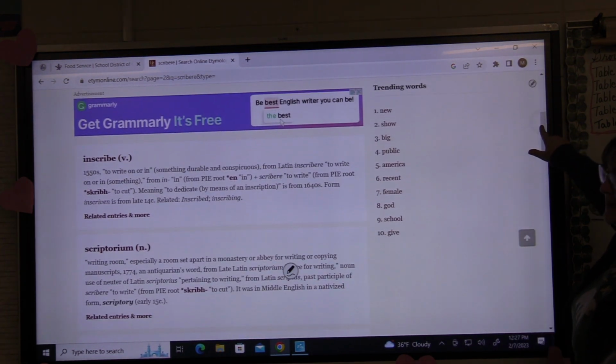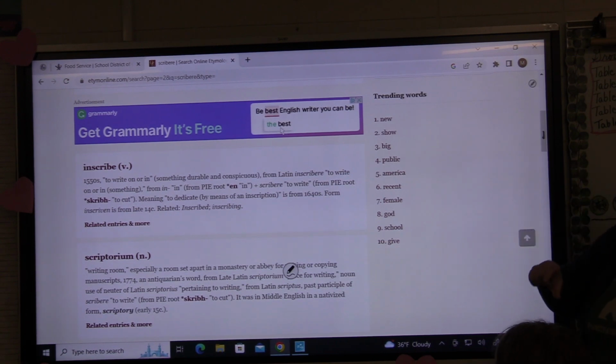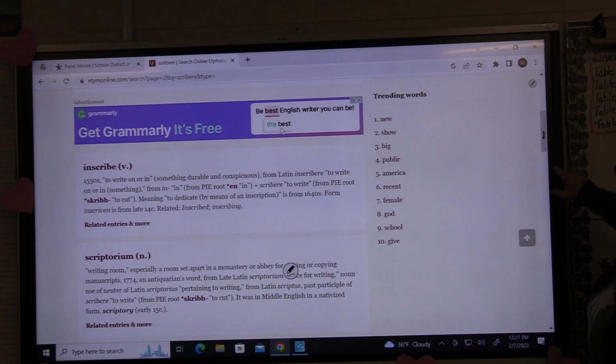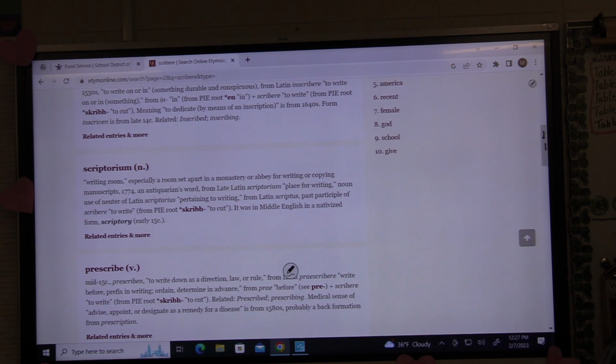Okay, inscribe. We've already talked about an inscription. So to inscribe is to write that inscription. Did we talk about a scriptorium last time? Yeah, it was a writing room. Yeah, it's a writing room. It's a very special desk or a room just for writing.